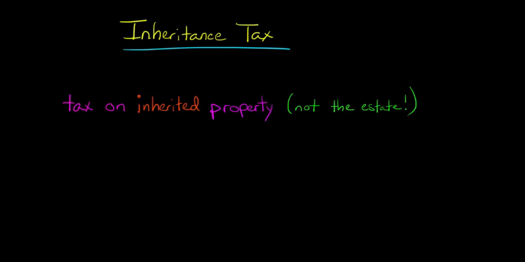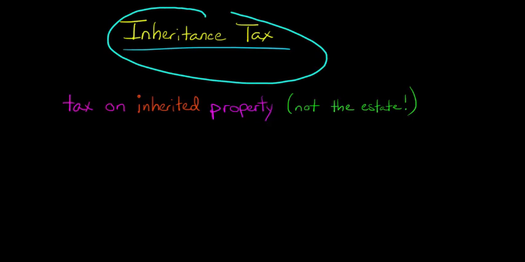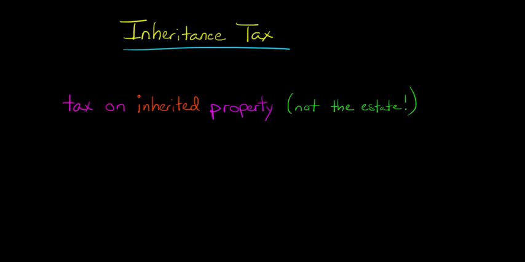In this video, we're going to talk about the inheritance tax. Now, like the estate tax, which we talked about before, the inheritance tax is often known informally as the death tax, right? Because it's a tax that kicks in when a person dies and has to do with their assets. But there's a subtle distinction between the inheritance tax and the estate tax. They're different, and I want to talk about that here.